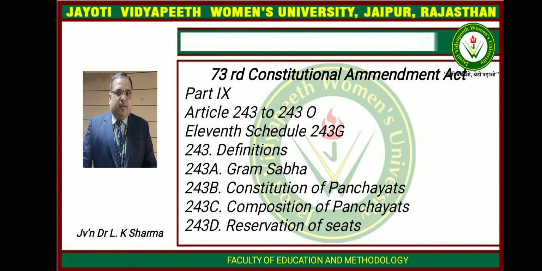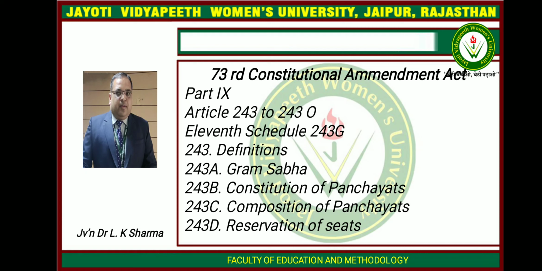Article 243C, Composition of Panchayats. First, subject to the provisions of this part, the legislature of a state may by law make provision with respect to the composition of Panchayats, provided that the ratio between the population of the territorial area of a Panchayat at any level and the number of seats in such Panchayat to be filled by election shall, so far as practicable, be the same throughout the state. Second, all the seats in a Panchayat shall be filled by persons chosen by direct election from territorial constituencies in the Panchayat area.